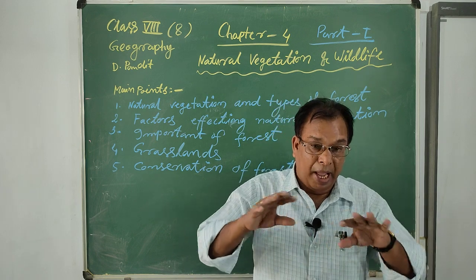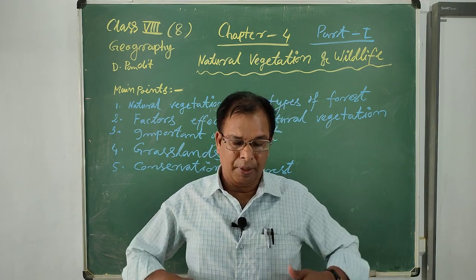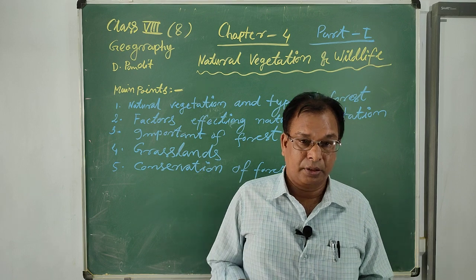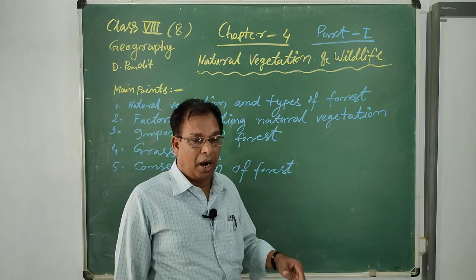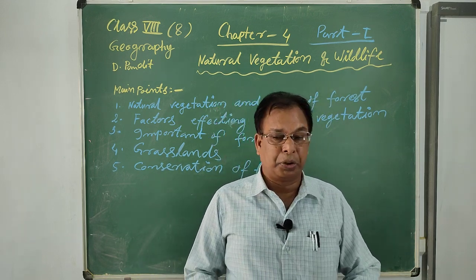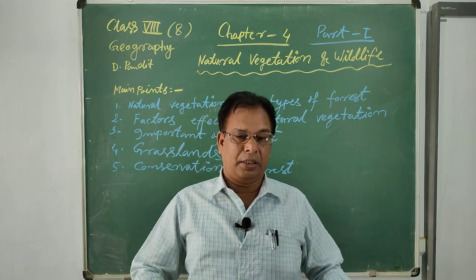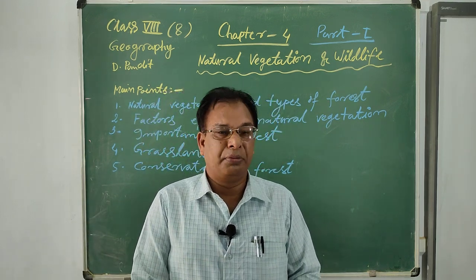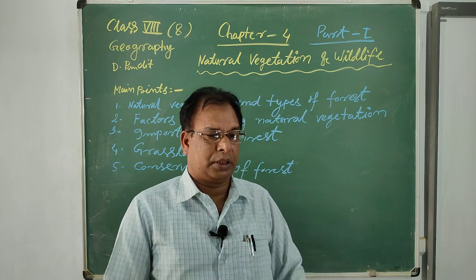But environmental balance requires 33% of the land for our country. Very little area has forest because, with the increase in population, the demand for agricultural land and habitation, industrialization and urbanization, and the need for land utilization, forests are converted through deforestation and reduced.